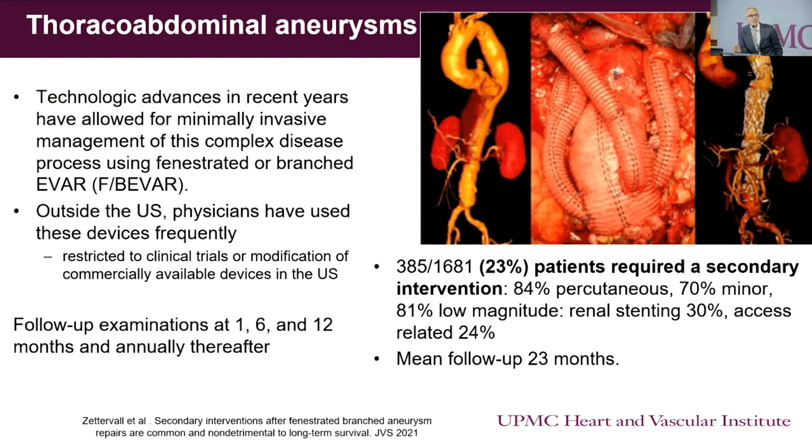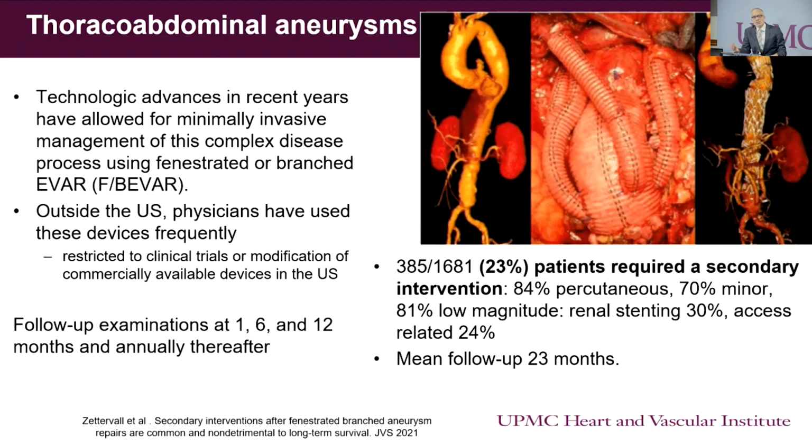In this series from Seattle, it's actually from the Aortic Research Consortium, up to 1,681 patients were treated with a fenestrated and branched EVAR, and 23% of them required a secondary intervention.